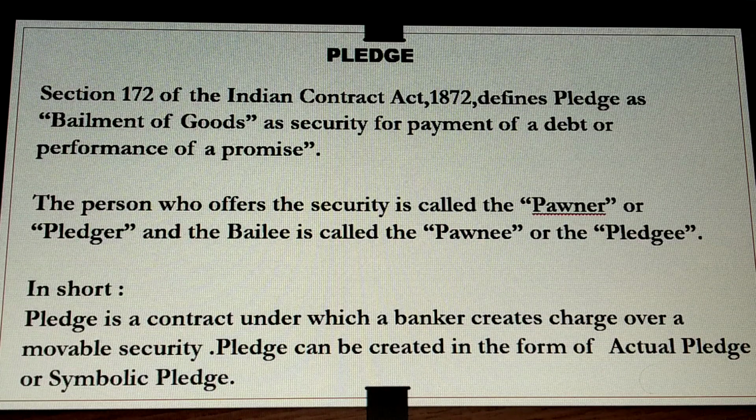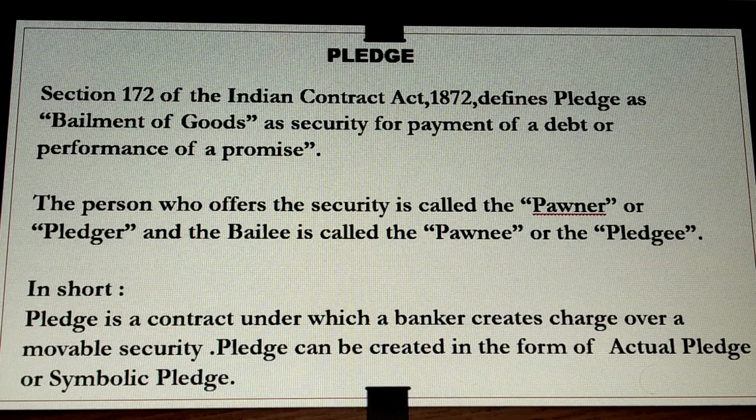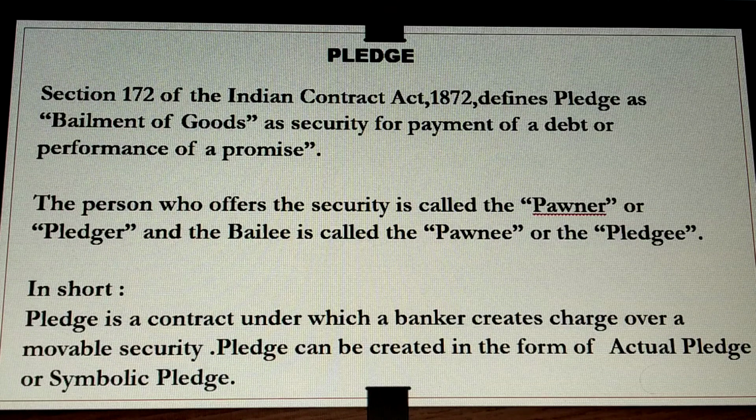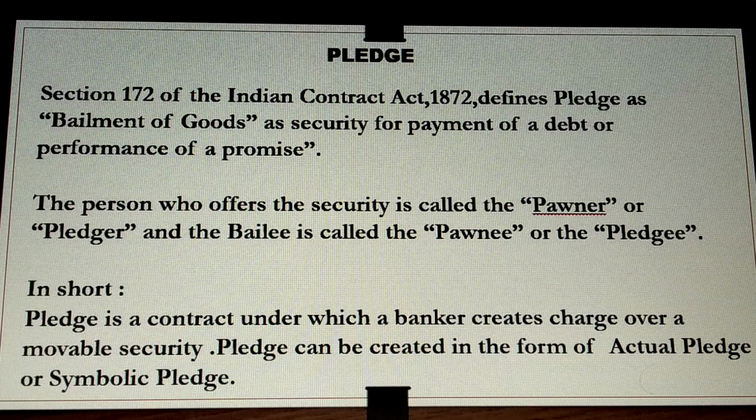Let us see. Section 172 of the Indian Contract Act 1872 defines pledge as bailment of goods as security for payment of a debt or performance of a promise. The person who offers the security is called the pawner or pledger, and the bailee is called the pawnee or the pledgee.